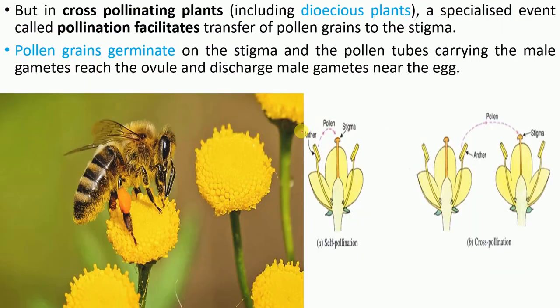But in the case of dioecious plants, it is difficult, and that's the reason some pollinating agent should be there, through which they can pollinate. And there are so many types of pollination, which we will see later on in chapter number 2.